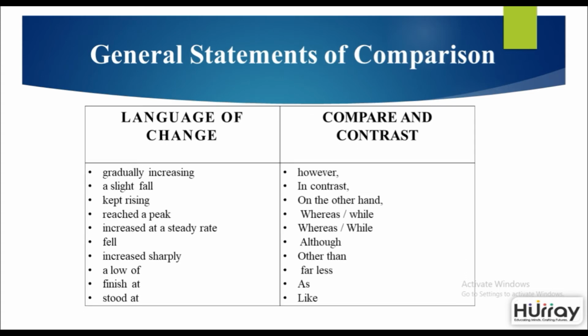On the left you have language of change, on the right you have comparison and contrast. You can use this kind of vocabulary. It will really increase your lexical resources score. So when giving examples of something that is increasing, you could say gradually increasing. If there is a fall, you can mention a slight fall. Slight is an adjective describing the type of fall. If you can see that the graph keeps increasing, once again you can use the word kept rising.